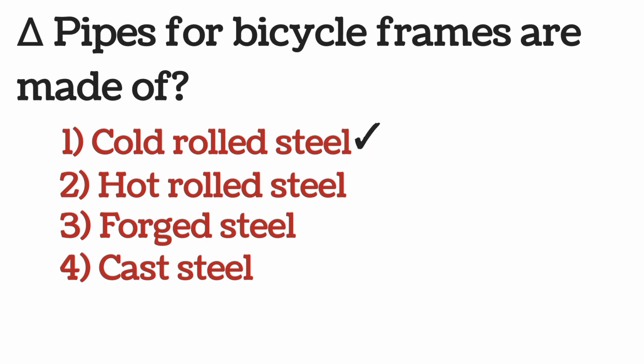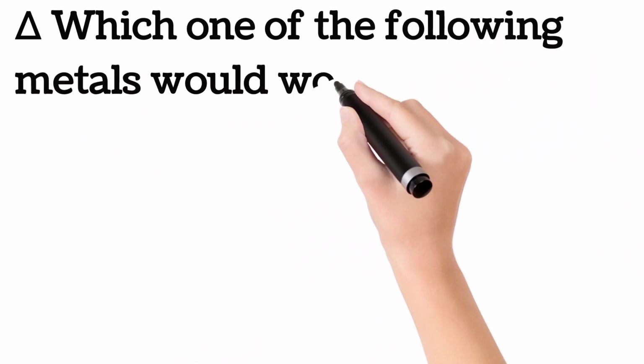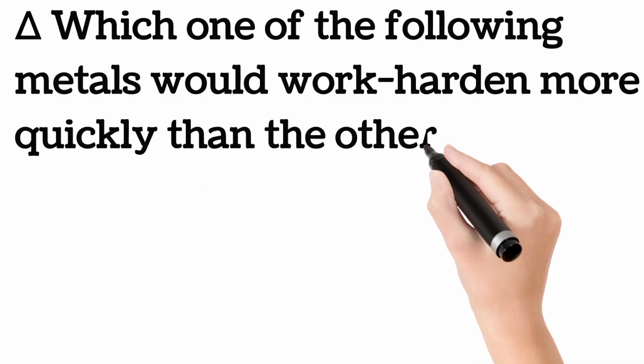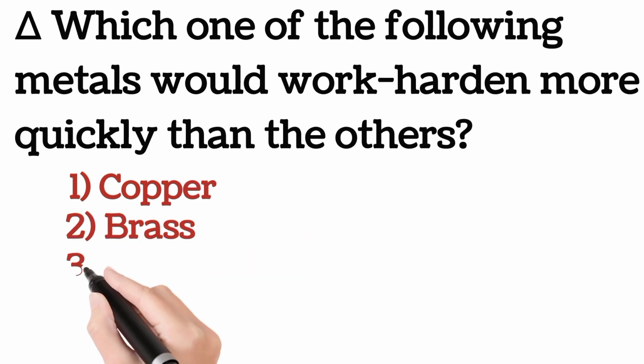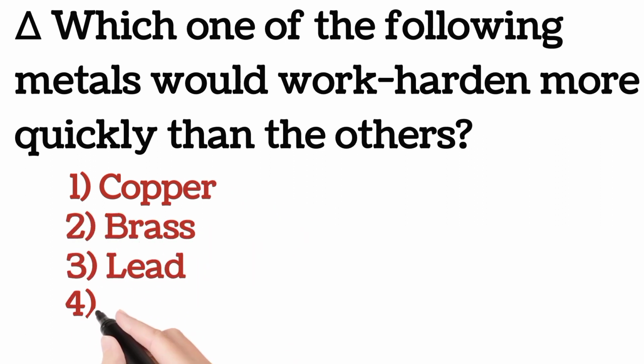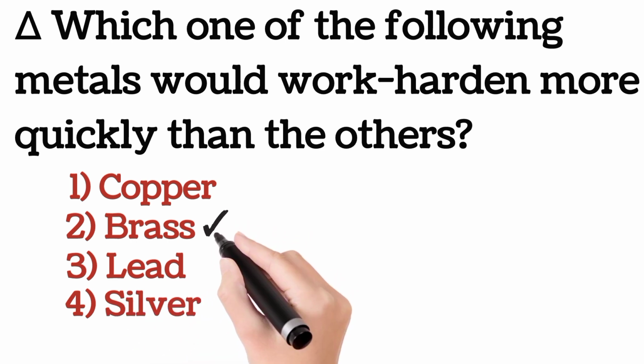Question number C. Which one of the following metals would work harden more quickly than the others? Options are 1. Copper. 2. Brass. 3. Lead. 4. Silver. The answer is option 2.